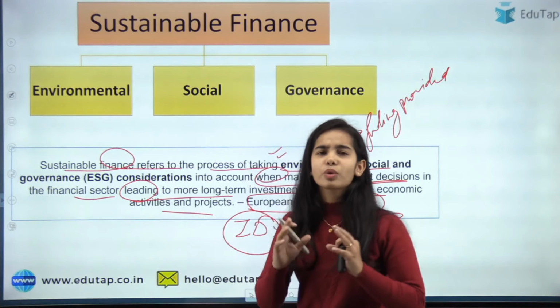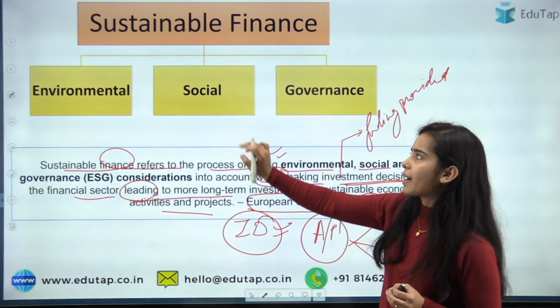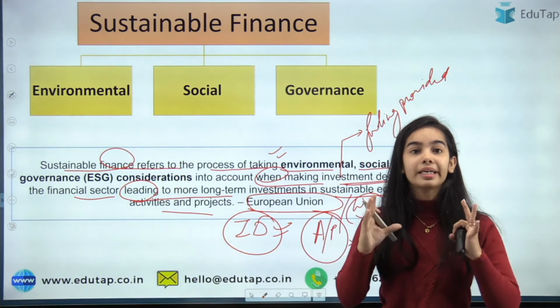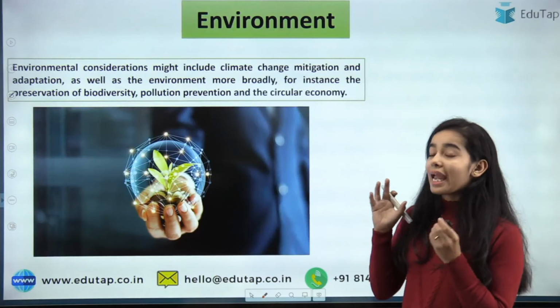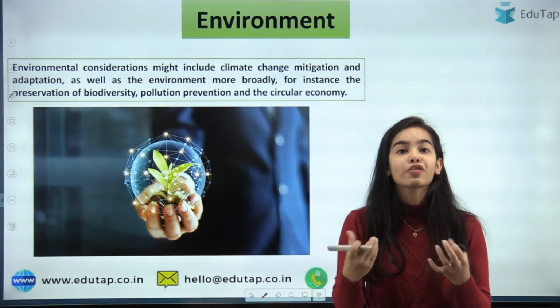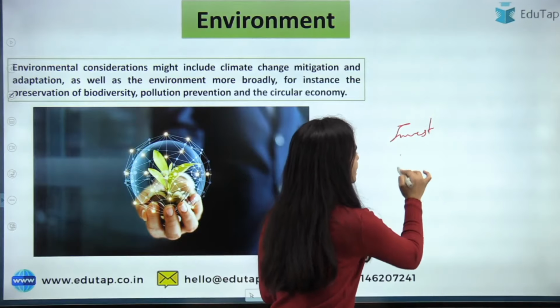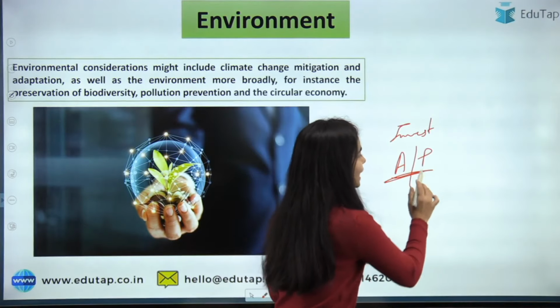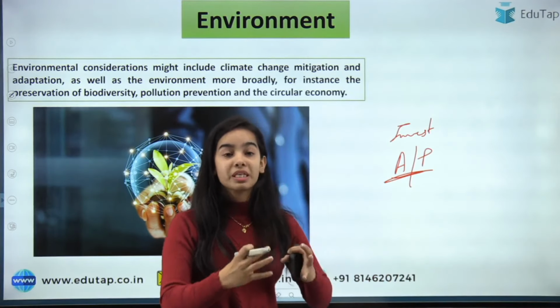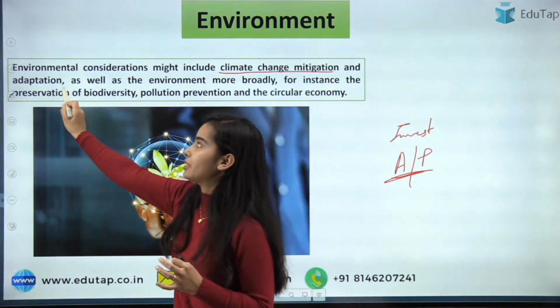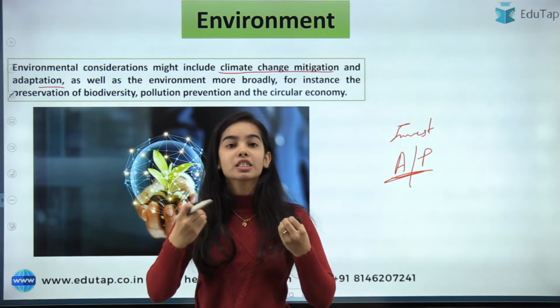Now you will say that okay, we have a vague idea about what environmental, social and governance mean, but is there some concrete idea behind this? Yes. What are environmental considerations? The investment is happening on activities or projects that take environmental considerations, meaning that they are including climate change mitigation and adaptation into their company, into their project.